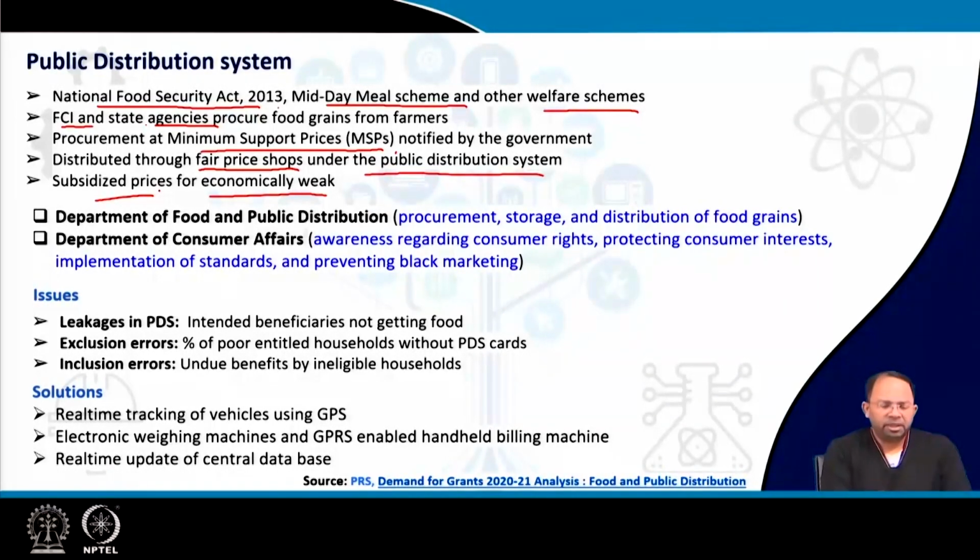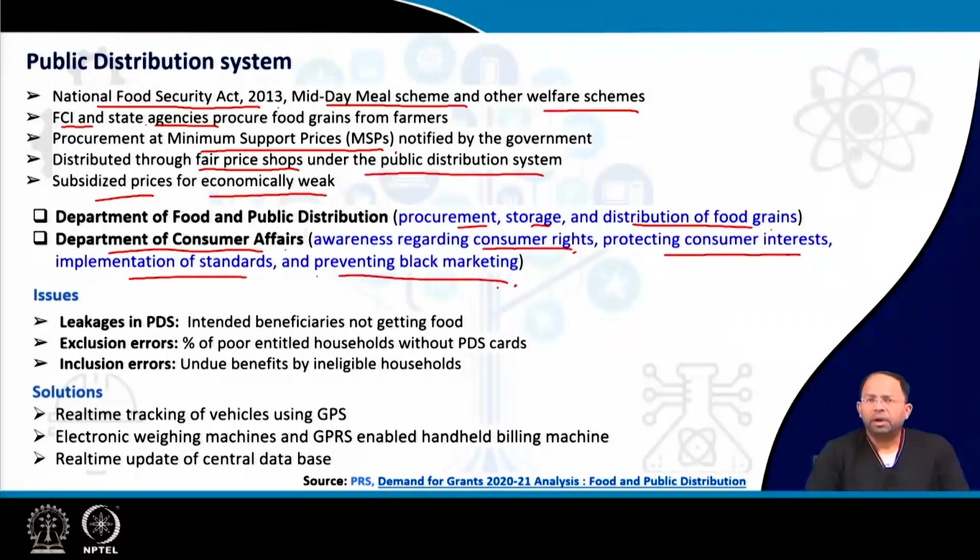The Department of Food and Public Distribution is responsible for procurement, storage and distribution of food grains. Whereas the Department of Consumer Affairs makes consumers aware of their rights, protects consumer interest, sets up standards for these services, and also prevents black marketing.